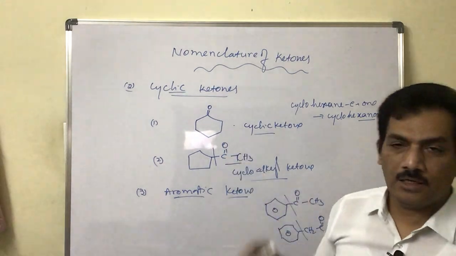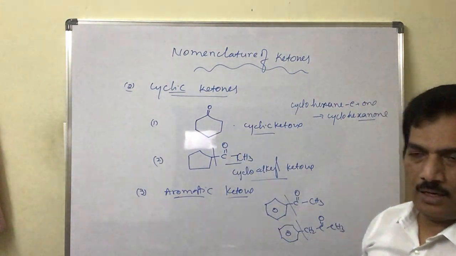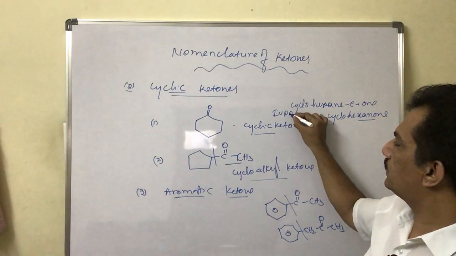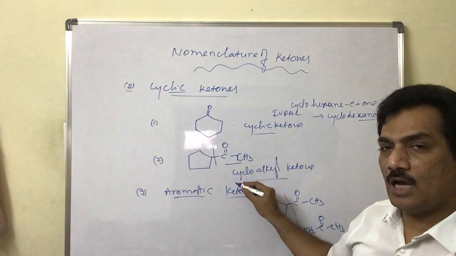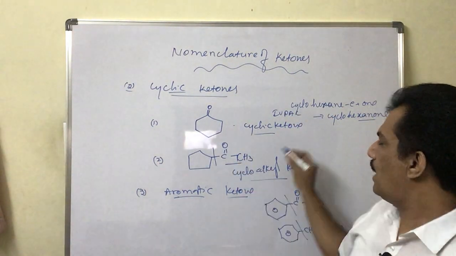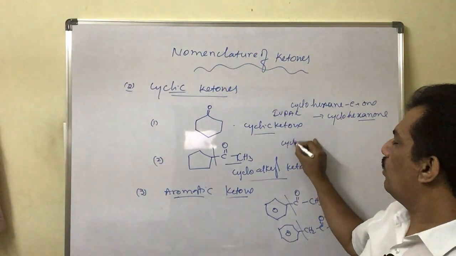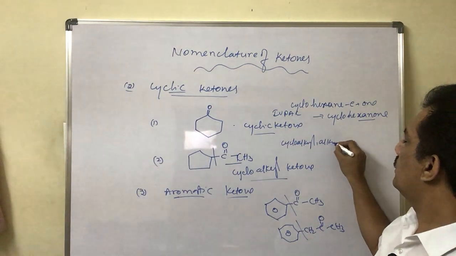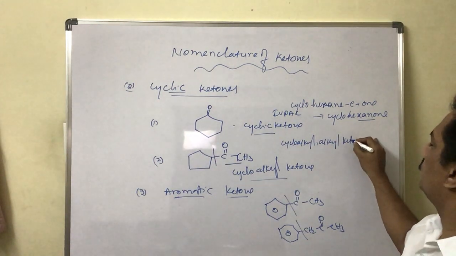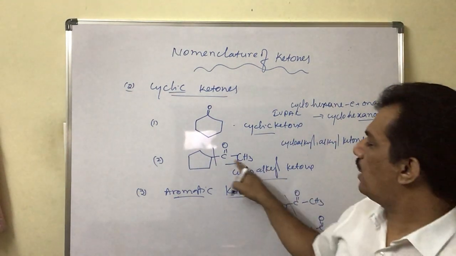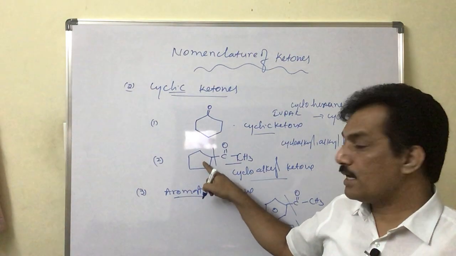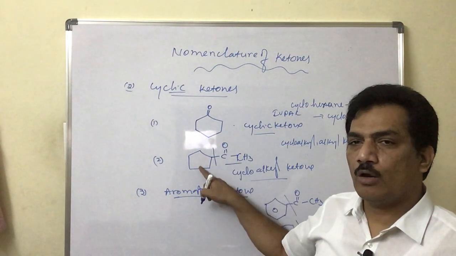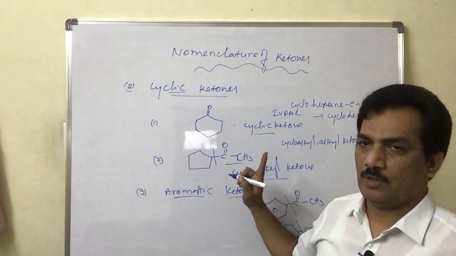It is not possible to write common names, only the direct IUPAC name for this. In this case we can write the common name as well as the IUPAC name. The common name is nothing but cycloalkyl alkyl ketone. This is one alkyl, this is one alkyl. It is cyclopentyl and it is methyl. So methyl cyclopentyl ketone, common name.